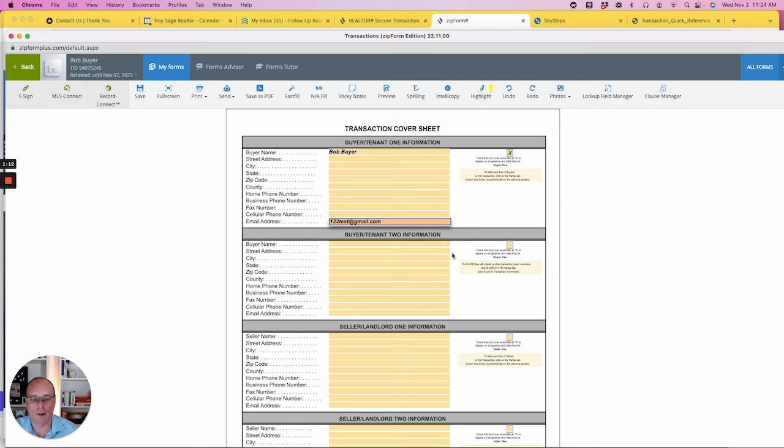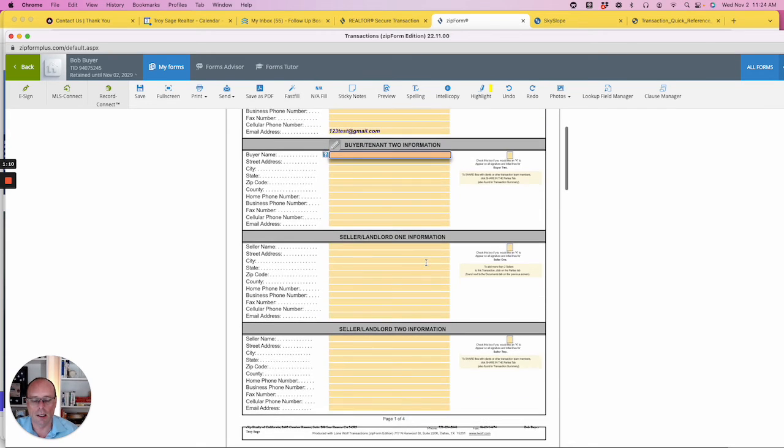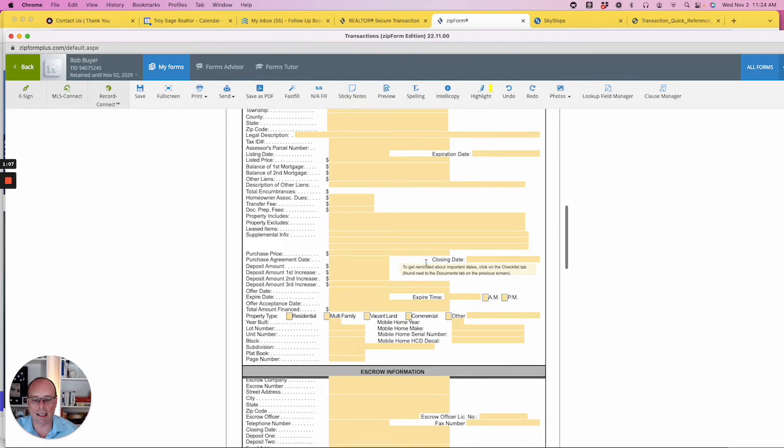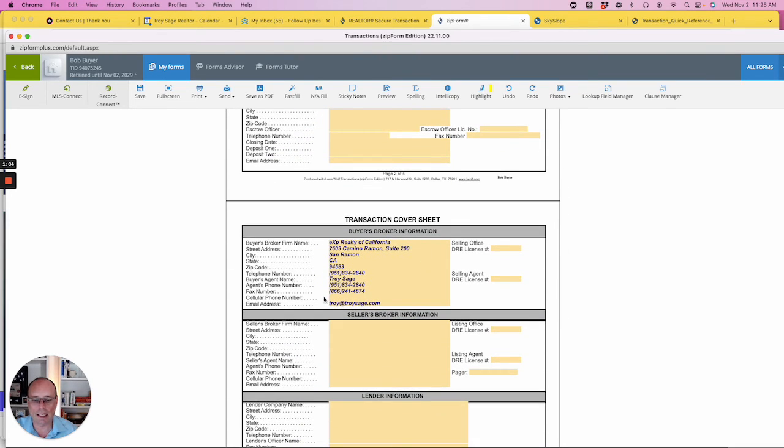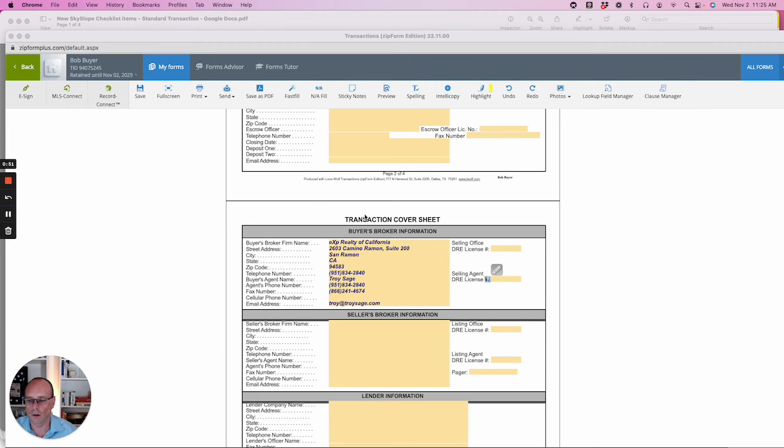If there's more than one buyer, you're going to do 2 buyers, etc. Again, this is just for the buyer-broker agreement. You don't need any of this information filled out. You do need to make sure your information is in here. Make sure that you put the license number in and your license number. So this is the office DRE license number, and this is your actual license number. So we're going to put in the office license number. You can also do this in your template, so it's already in there. Okay, and then we're going to click Save. I am a big advocate of constantly hitting Save.